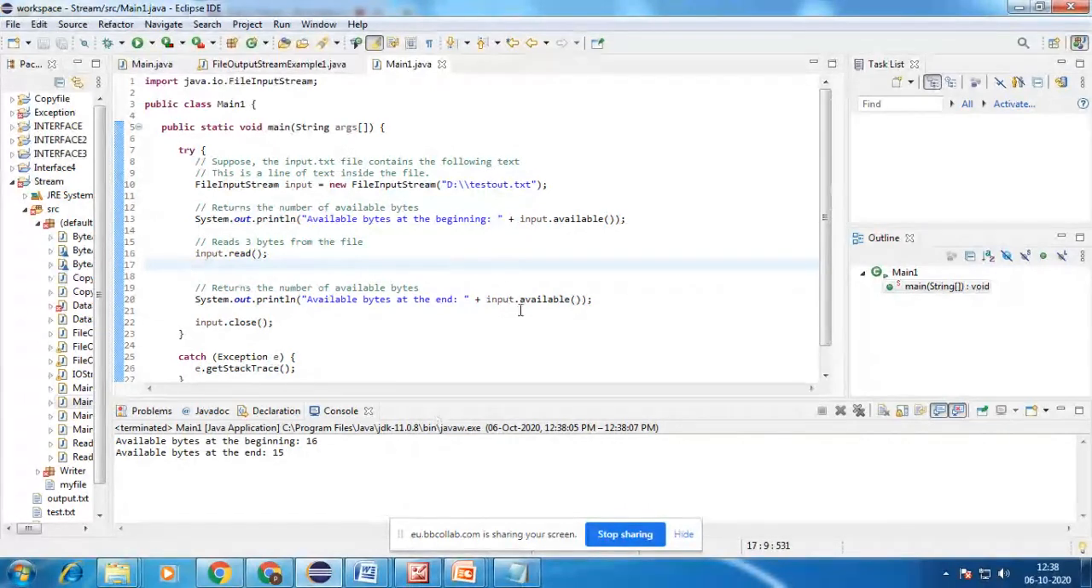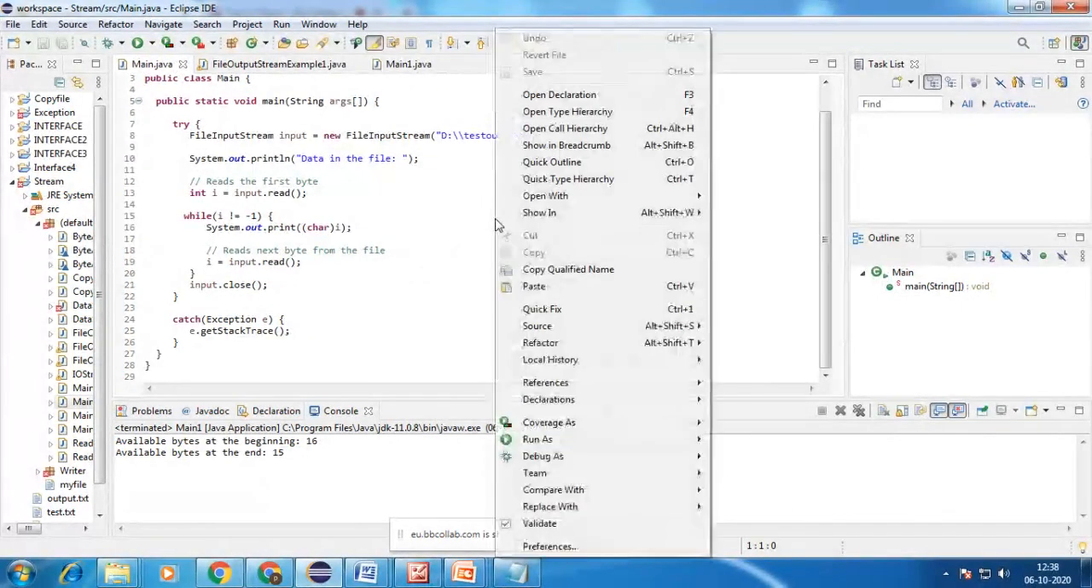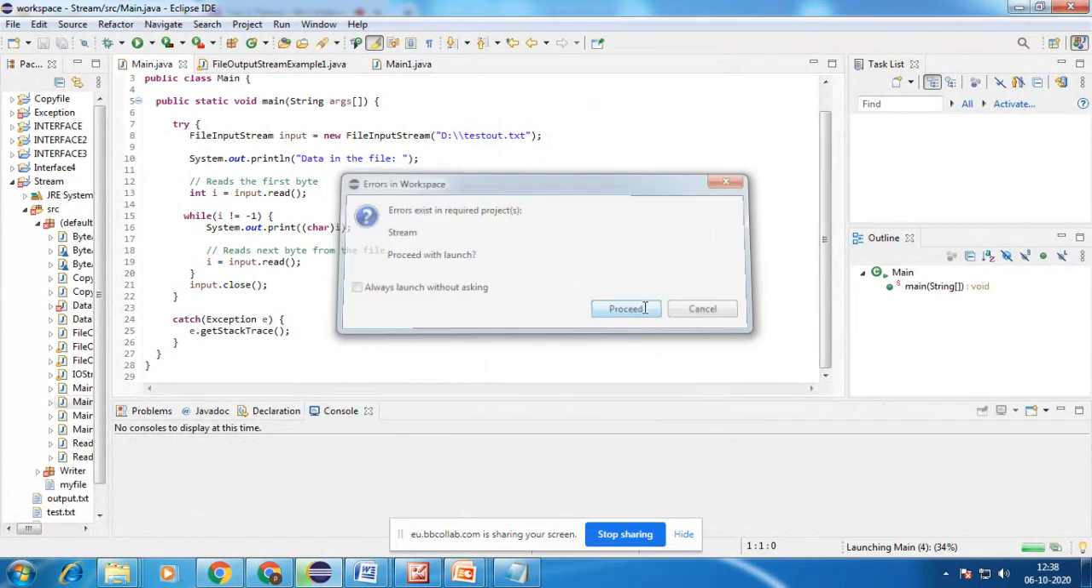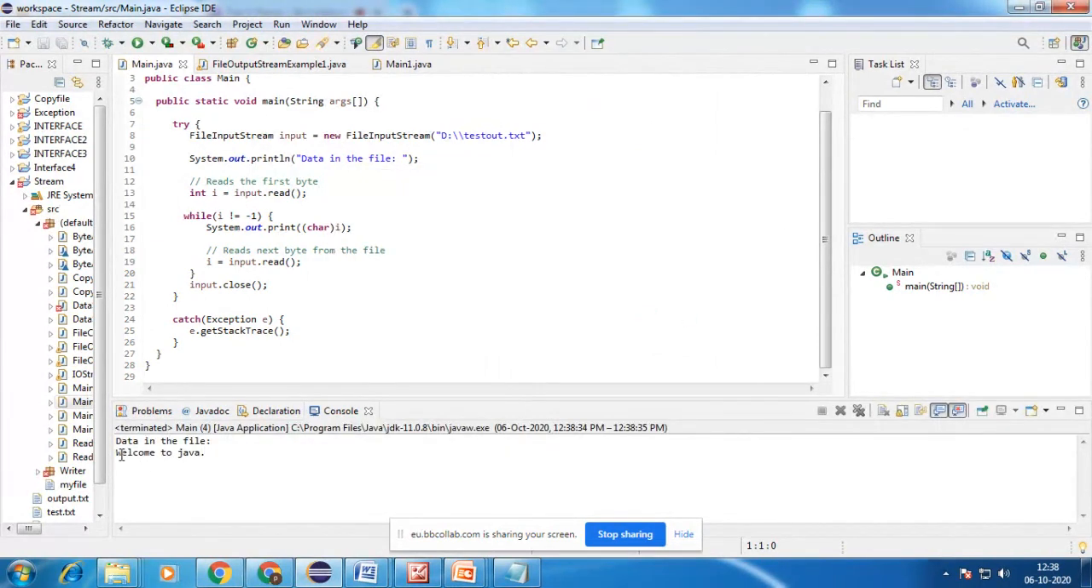Okay, so we can even check whether it has 16 bytes in that file. Here, welcome is 6 letters, followed by a space, that is 7, and 2 letters, 7 plus 2 is 9, 9 plus 1 is 10, and Java has 4 letters, that is 14, and a full stop, that is 15.